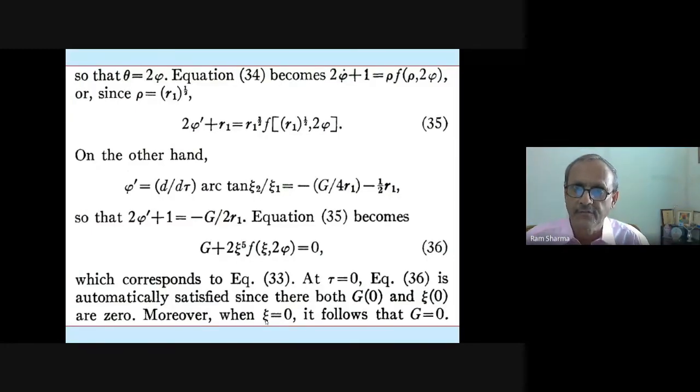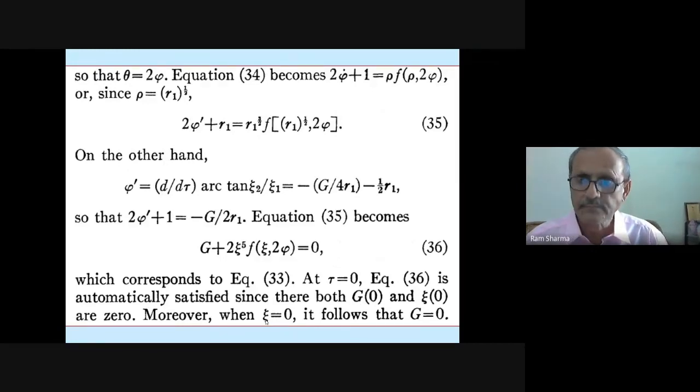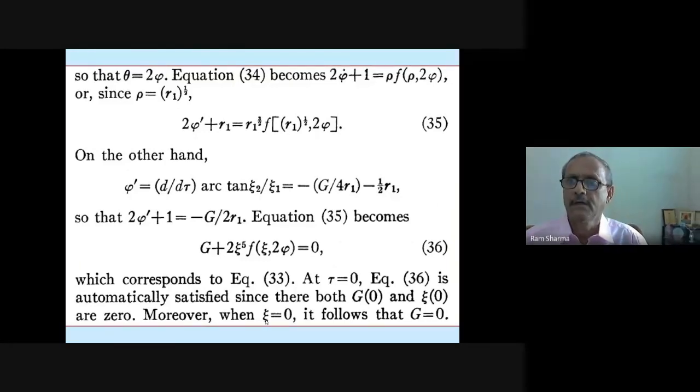Now equation 34 becomes 2 phi dot plus 1 is equal to rho of function of rho into rho comma 2 phi. And since rho is equal to r raised to power half, he substitutes. On the other hand, he calculates phi dash, etc. And then this is the condition he obtains: g plus 2 psi 5 f psi of 2 phi equal to 0, which corresponds to equation 33.